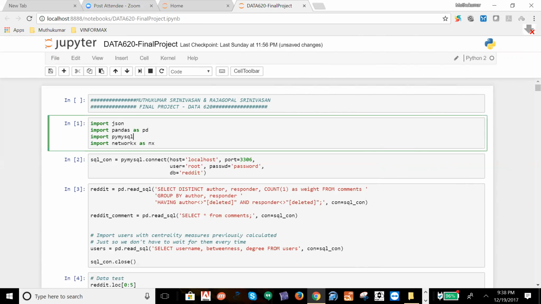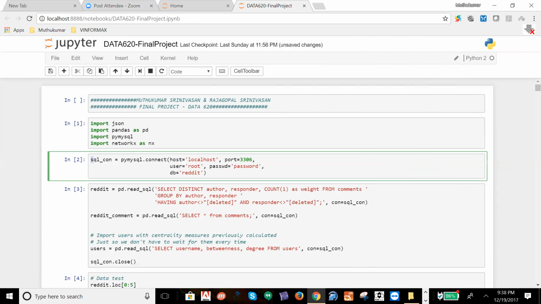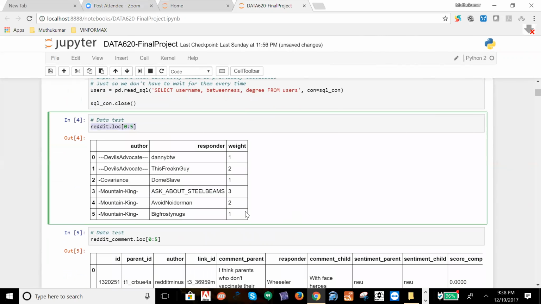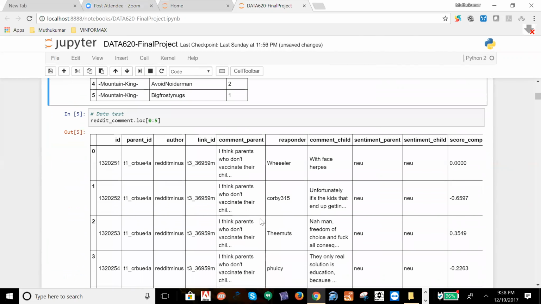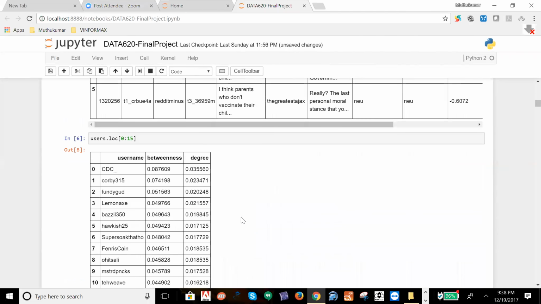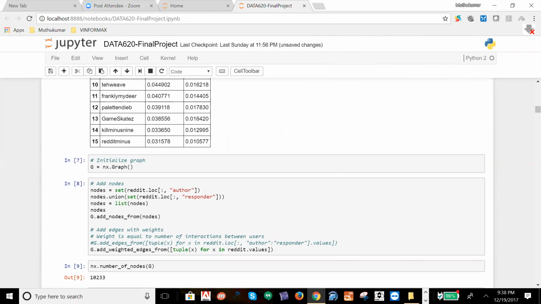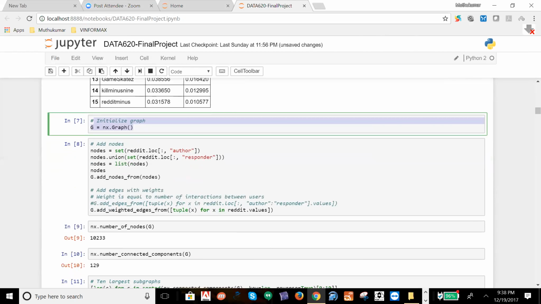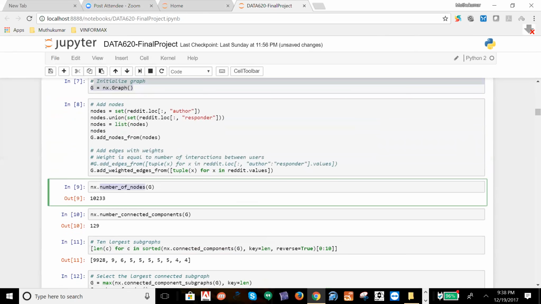Here I am loading all the necessary packages and connecting to the database. It is on the localhost, and the database is Reddit. In that, I'm running the SQL, and you can see the first 5 records I'm pulling. Going further down, I'm constructing the graph, which is the NX graph. Then I am setting up the nodes and adding the nodes, and I'm looking at the number of nodes.